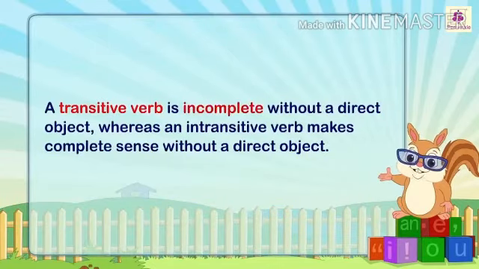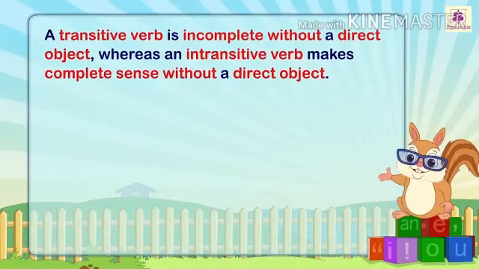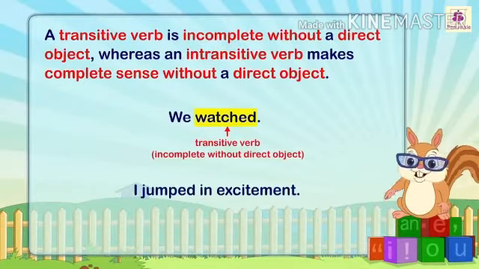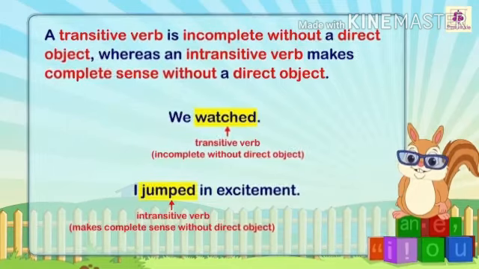A transitive verb is incomplete without a direct object, whereas an intransitive verb makes complete sense without a direct object. For example, we watched. Watched is a transitive verb, and the action is incomplete without a direct object. I jumped in excitement. Jumped is an intransitive verb, it makes complete sense without a direct object.